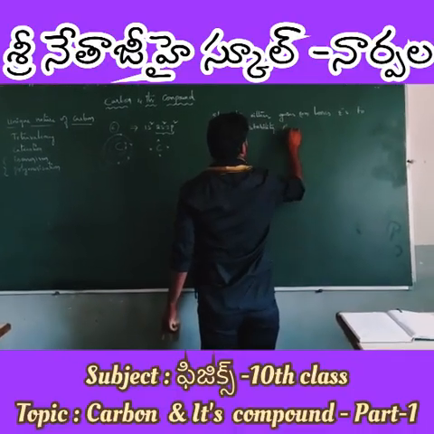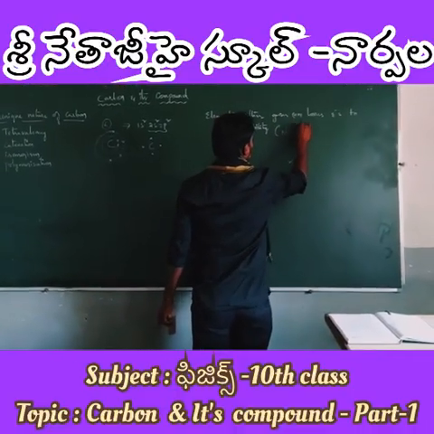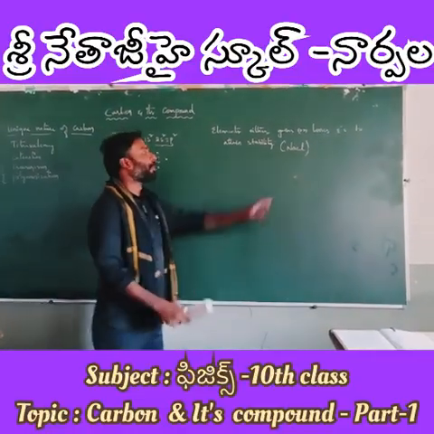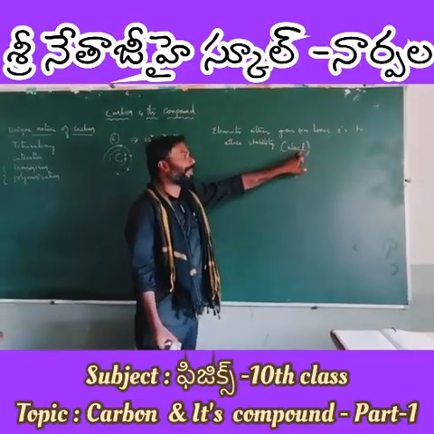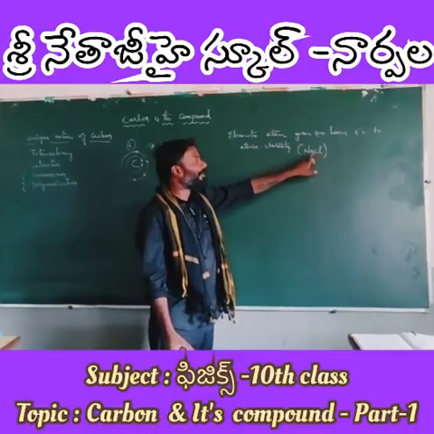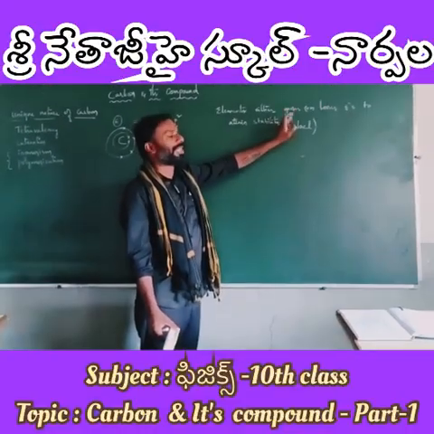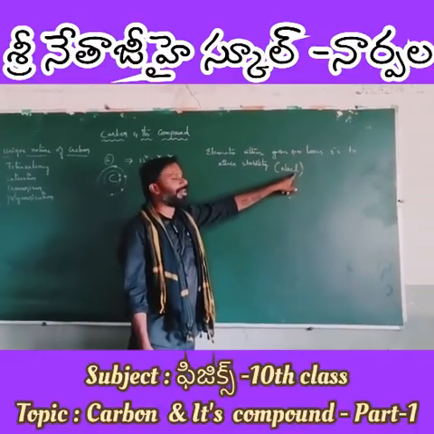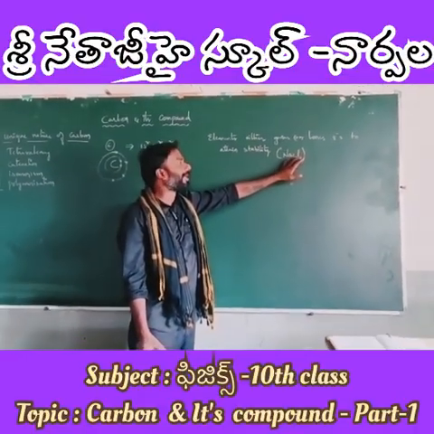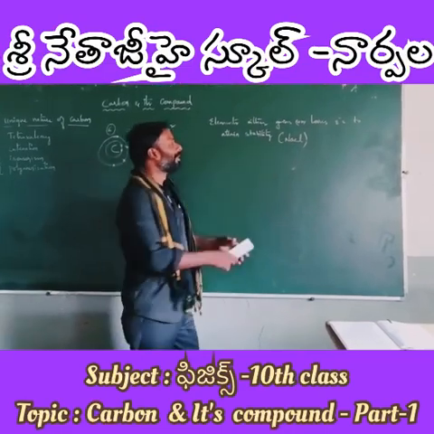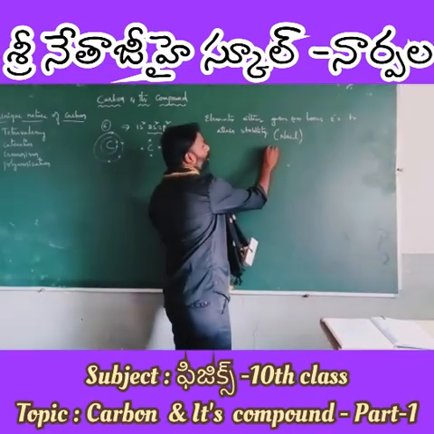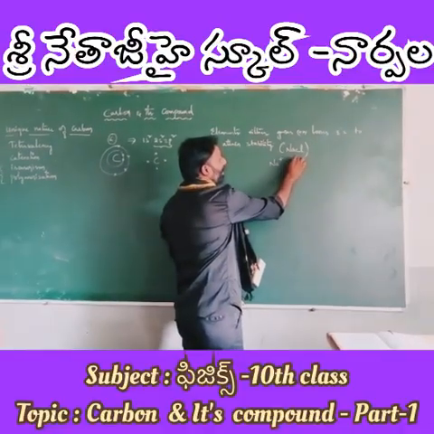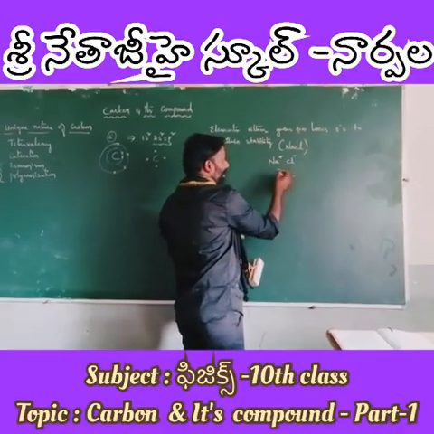So this is what happened with NaCl. In the last class we studied metals and non-metals. Sodium is a metal, chlorine is a non-metal. We know very well metals always lose electrons or donate electrons, and non-metals always take electrons or accept electrons. Therefore, Na after losing an electron becomes Na+, and chlorine after gaining an electron becomes Cl-.